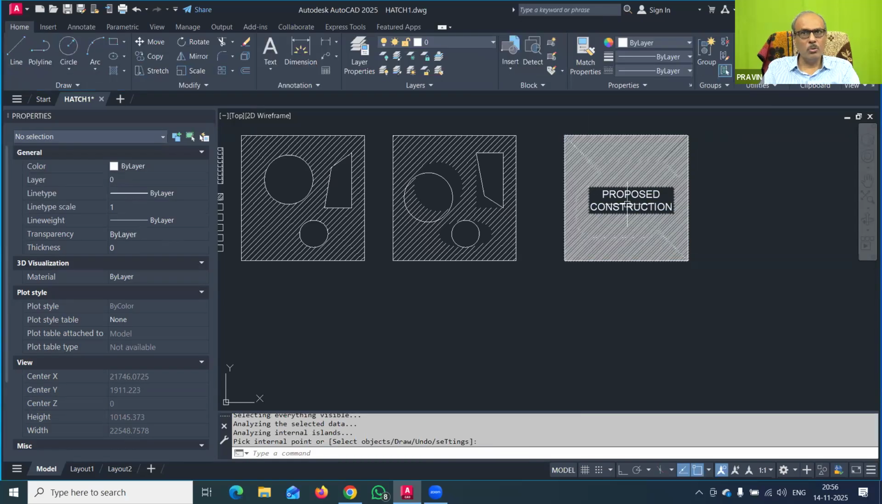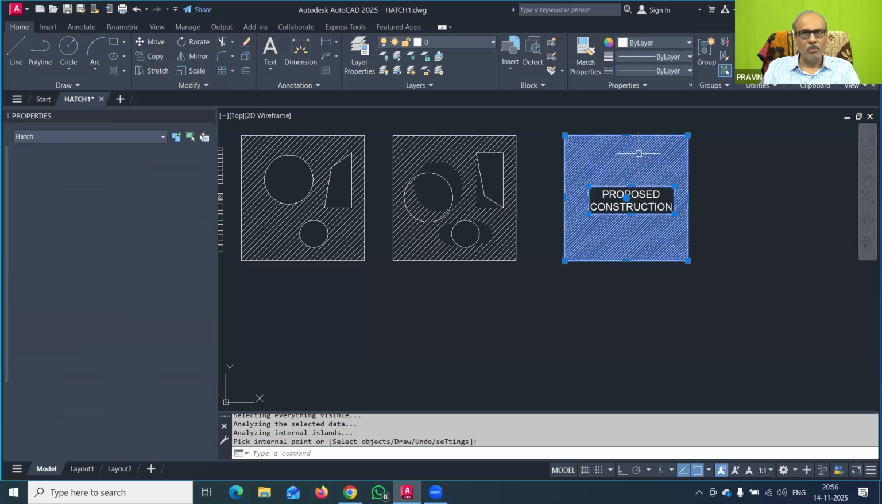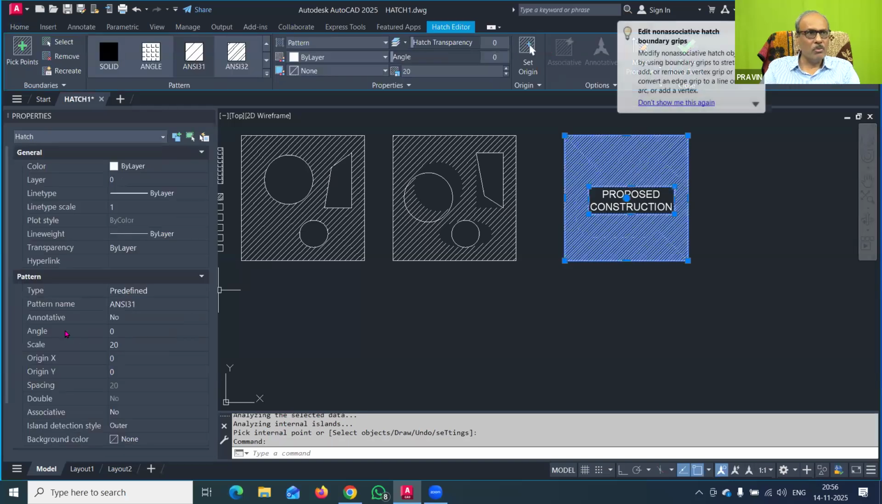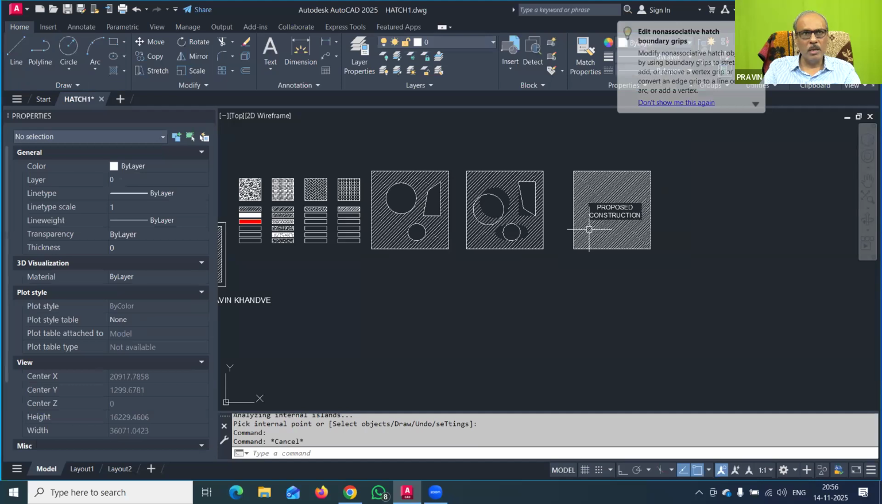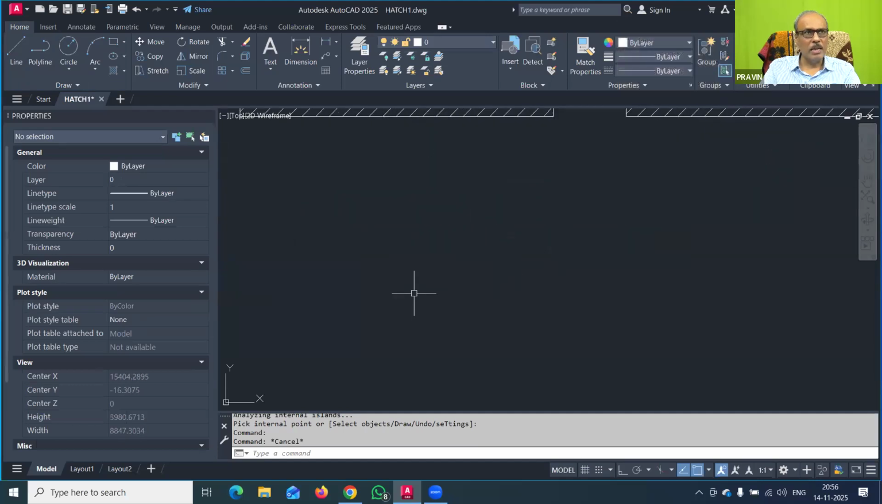Now this is also called annotative hatching, meaning if you are having any text, that text automatically gets a boundary. You have to remember, see that, because here we have made the annotative no, so automatically it is getting a boundary. We can also make it in some other drawing. We will just try it.